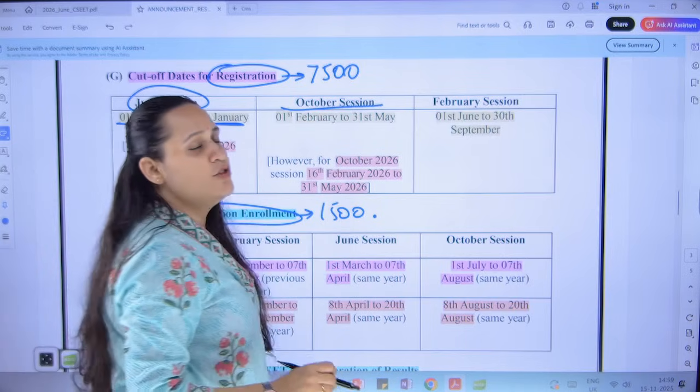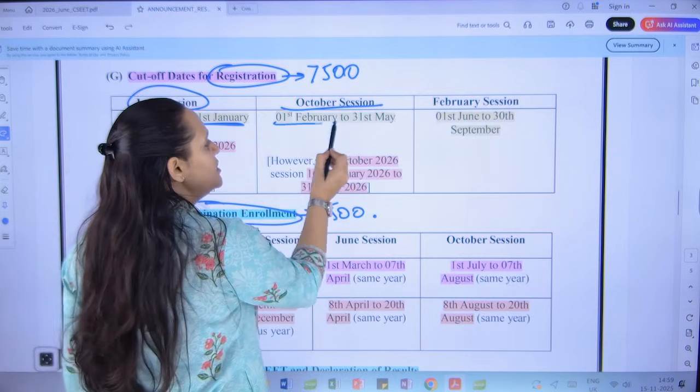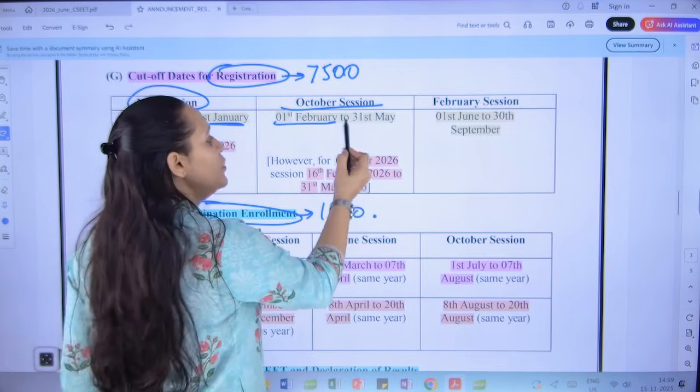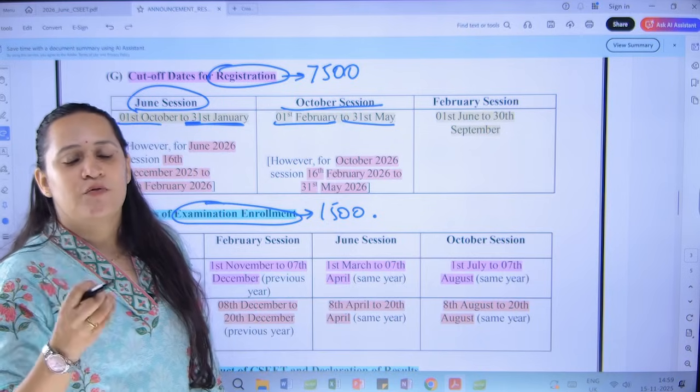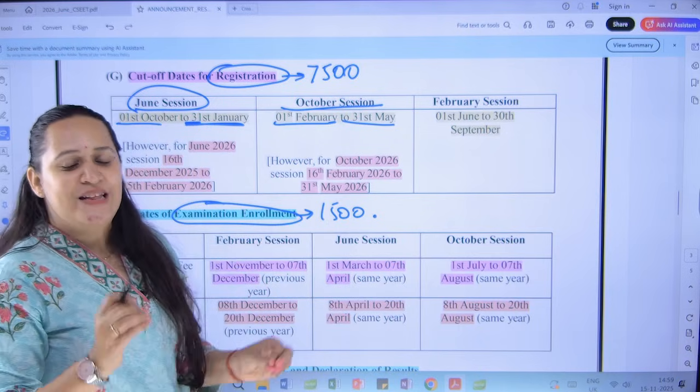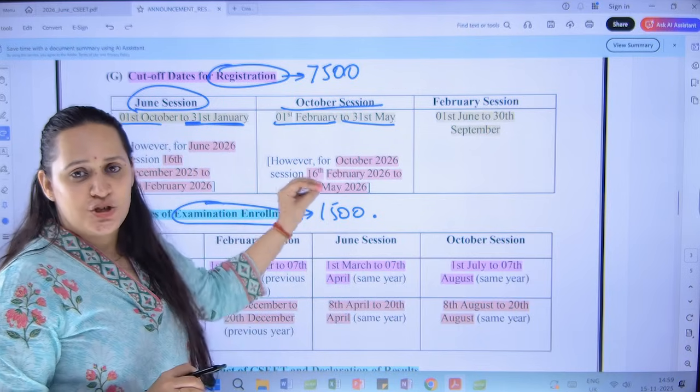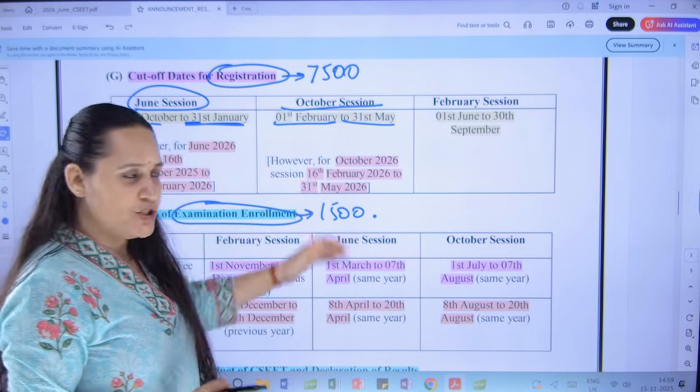Similarly, if you want to appear in the October exam, the portal for registration will open on 1st February and it is going to end on 31st March. Within 31st March, you should have completed the registration for appearing in the October session.